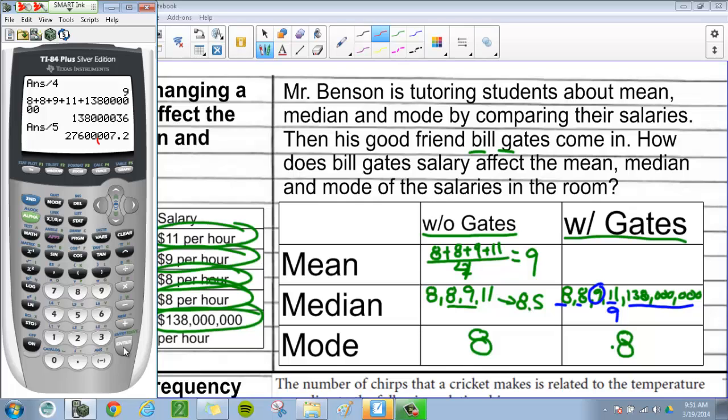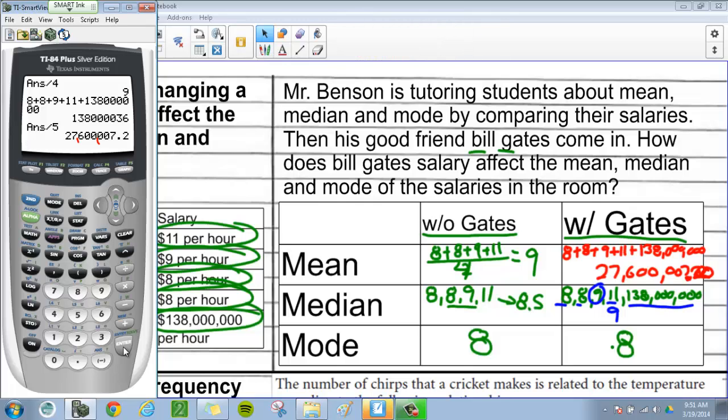With Gates, it's 8 plus 8 plus 9 plus 11 plus 138 million, divided by 5, which equals $27,600,007, and we've got to put in that 20 cents at the end, because that's important.